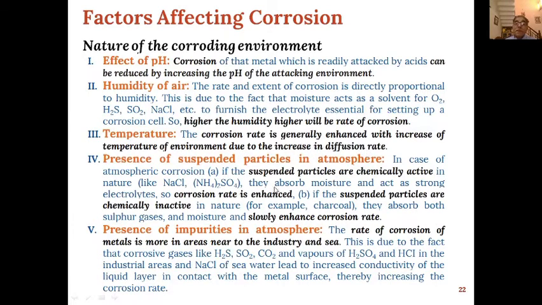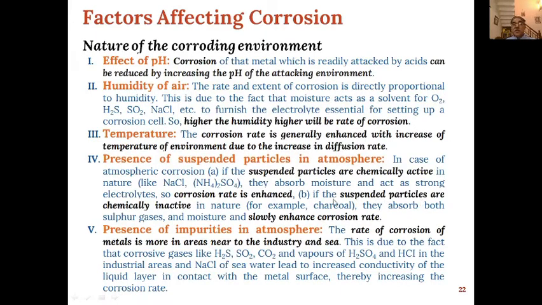Then presence of suspended particles in atmosphere. This will also affect the corrosion rate. Now, if the suspended particles are chemically active, then corrosion rate is more.